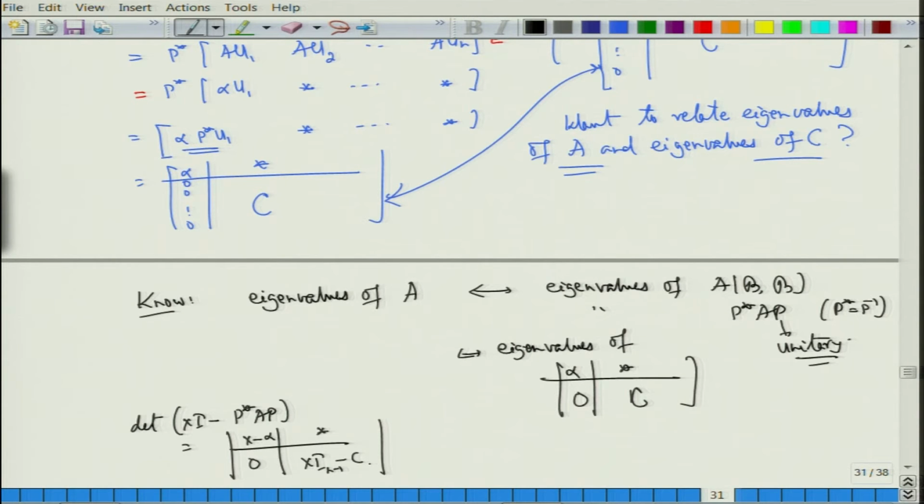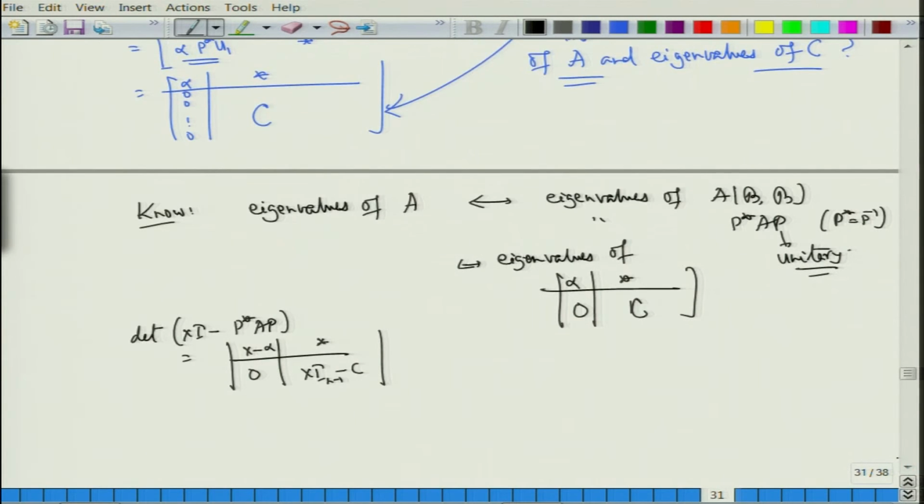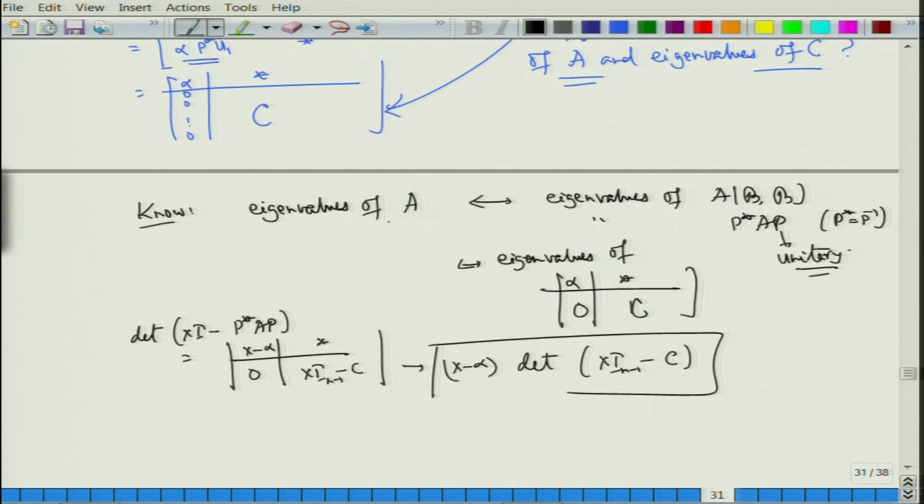By expanding along the first column, I get x minus alpha times the determinant of this.